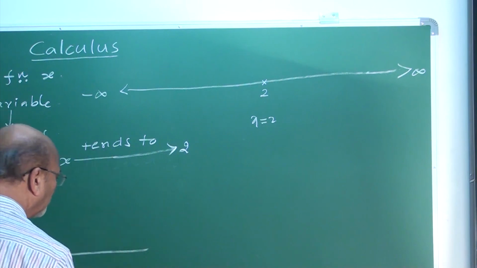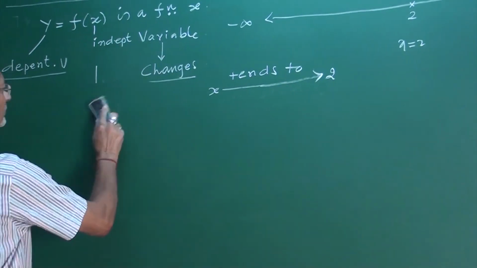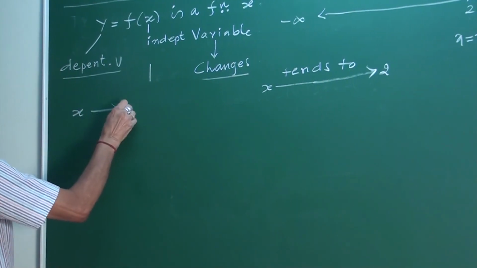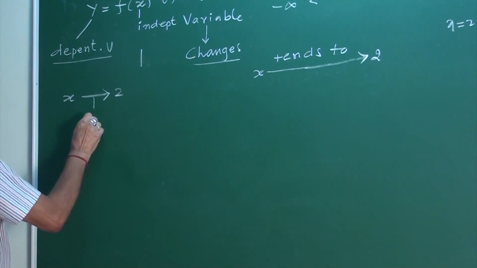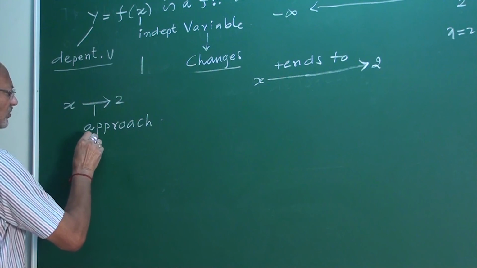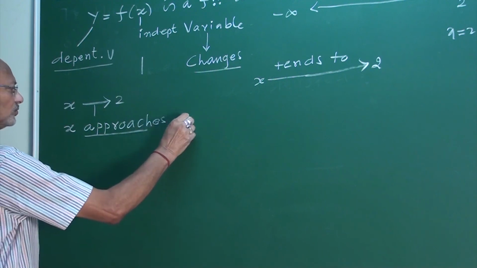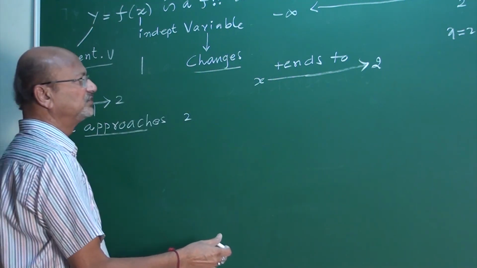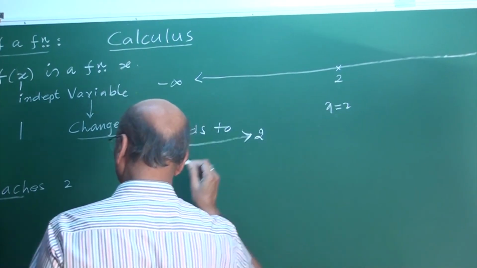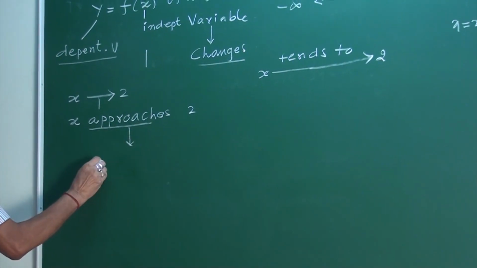What do you mean by tends to? x tends to 2. Tends to means approach. In which sense approach? x approaches 2. This is your 2. Now x approaches 2. What is approach? Coming closer to 2.